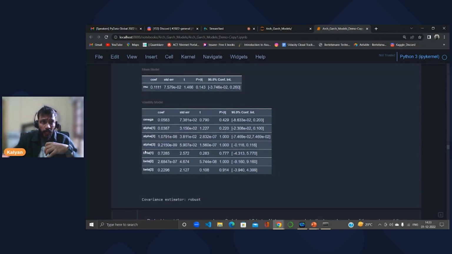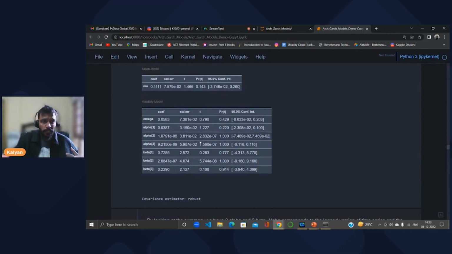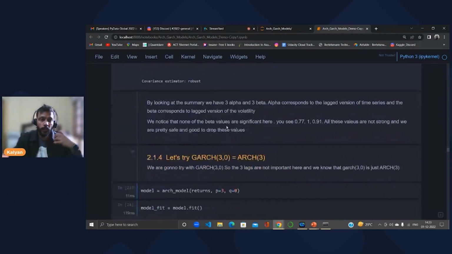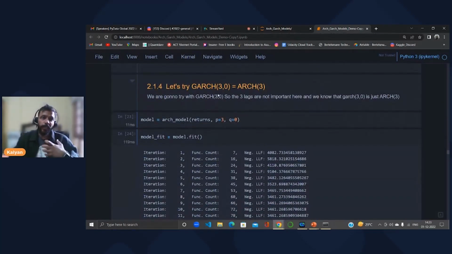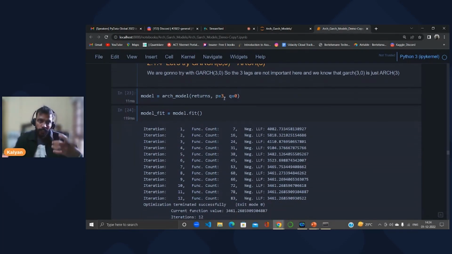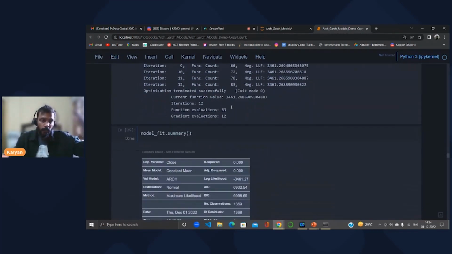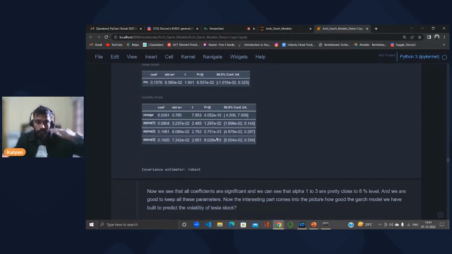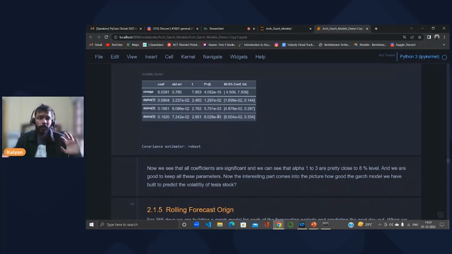If you look at the alpha and beta results, alpha is good so far, but beta is not that great, because some of the parameters in beta are not significant. So we can drop these values. I've dropped them and am taking GARCH again, with the process as GARCH(3,0), which is nothing but ARCH(3). Here I'm passing P equal to 3 and Q equal to 0, because I've dropped the previous Q values. Again I'm building the model and looking at the summary. Now you can see that our parameters look much more consistent, so we are good to consider this model.